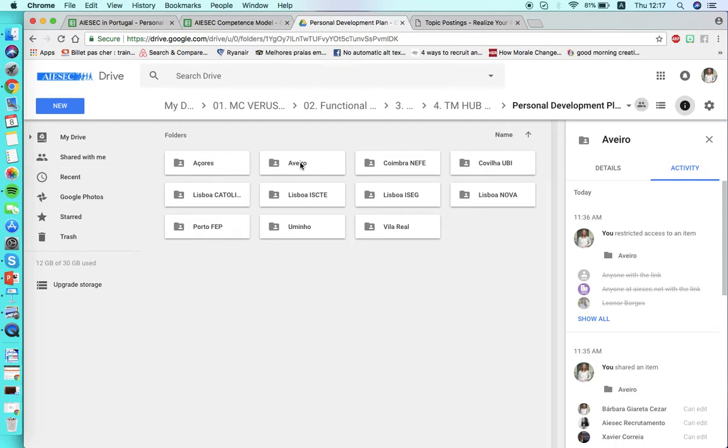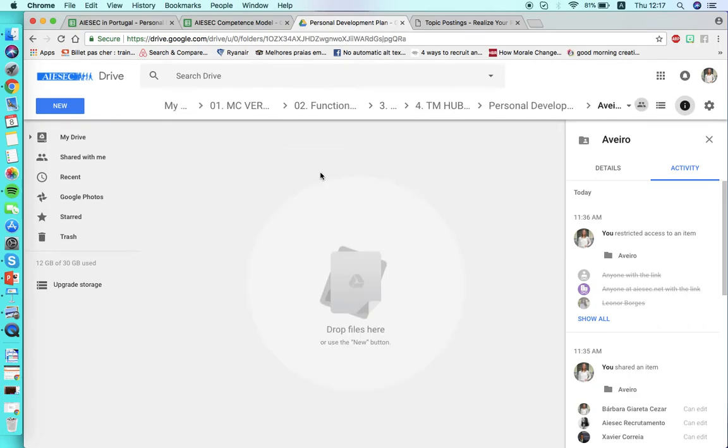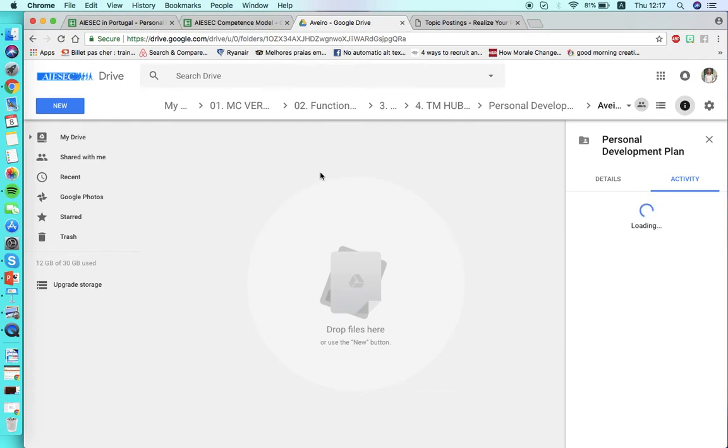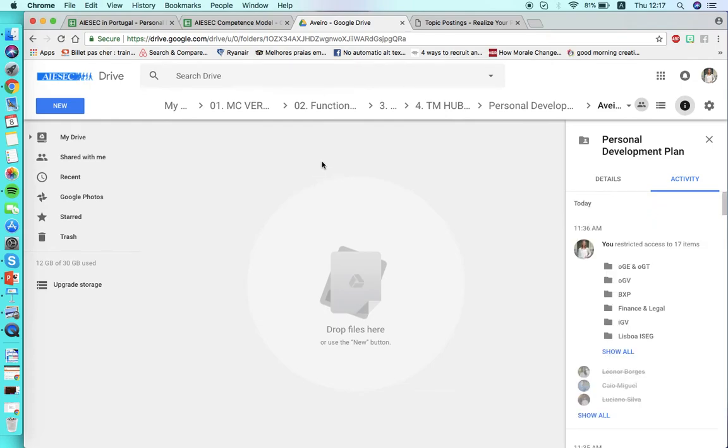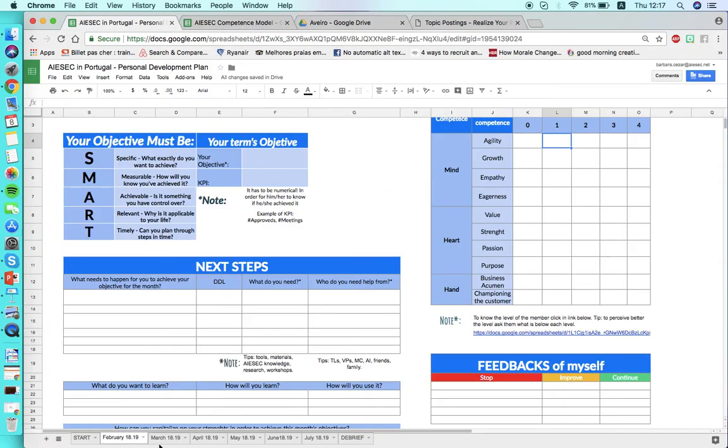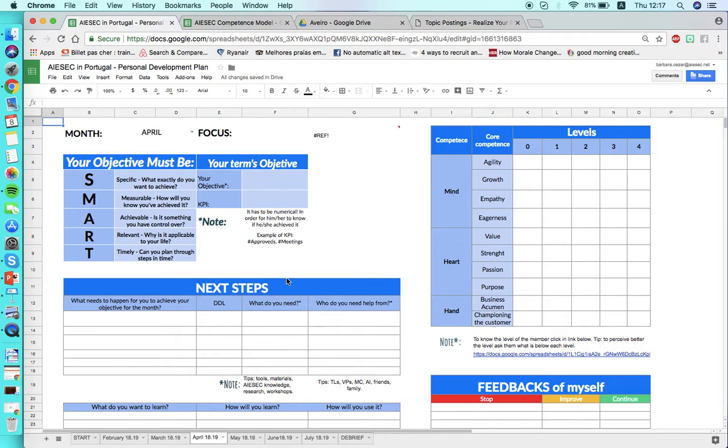So here only Aveiro can access, only Coimbra, etc. So don't create a separate file and update everything here every month. Okay, so your VPTM is going to create the files here and you just follow up in the same spreadsheet month by month. Okay, and you don't create a separate one and make sure it's online.